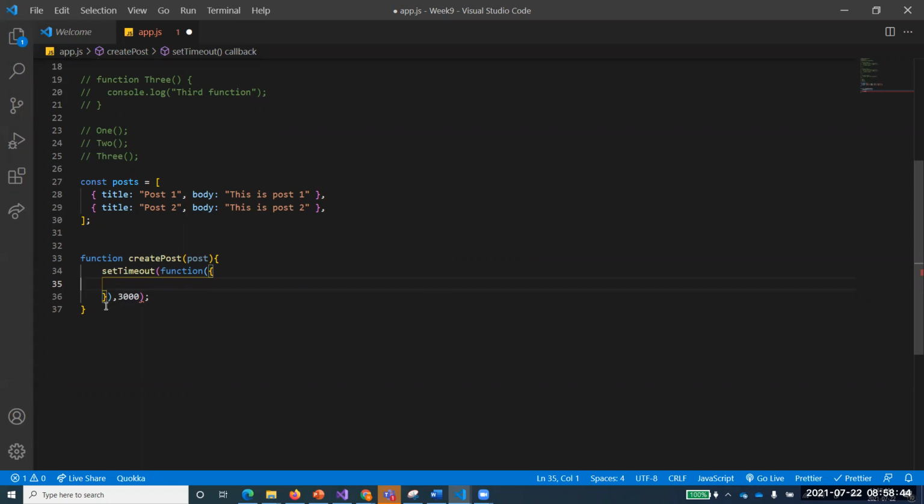I have done something wrong. Yeah, I've done this wrong. This arrow will not be here, this parenthesis should be over here, right? It has come inside that. You understand, everyone? I want this function to execute after 3 seconds. Now what this function will do is take the posts and push the post inside that one.